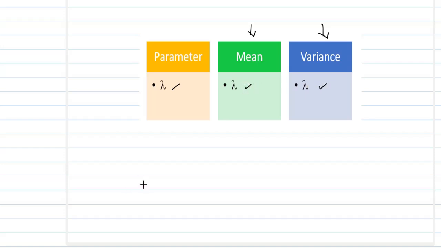So the parameter, mean, and variance are all one single entity called lambda, which is greater than 0. Once this quantity lambda is known or fixed, everything becomes an easy job for me. So practically there are many applications for our Poisson distribution.